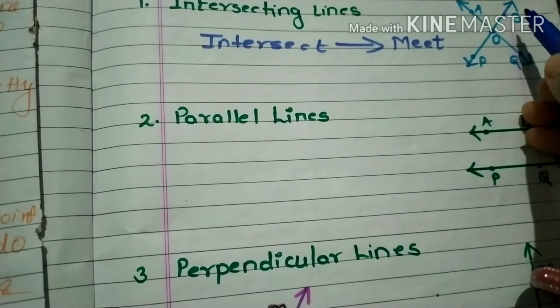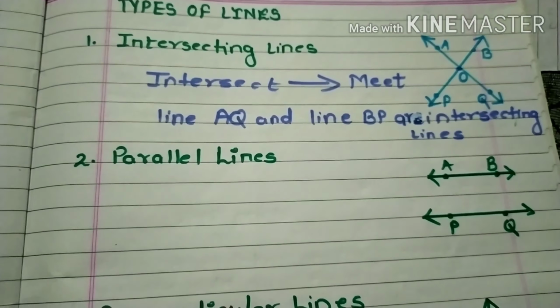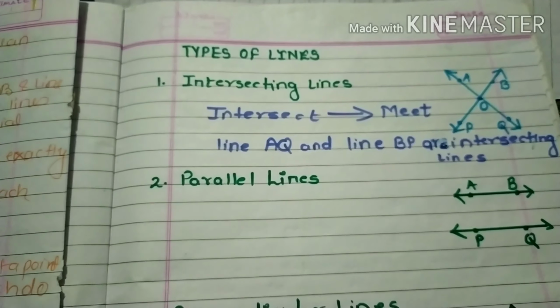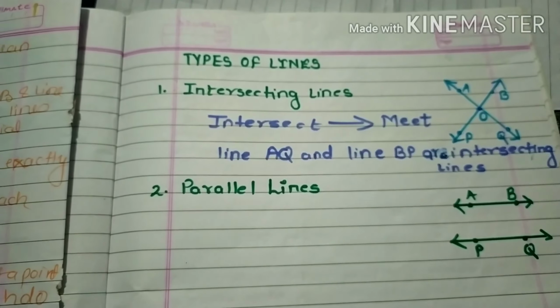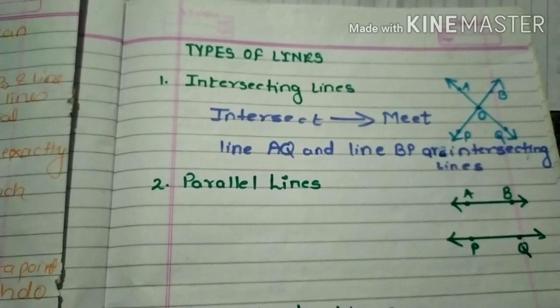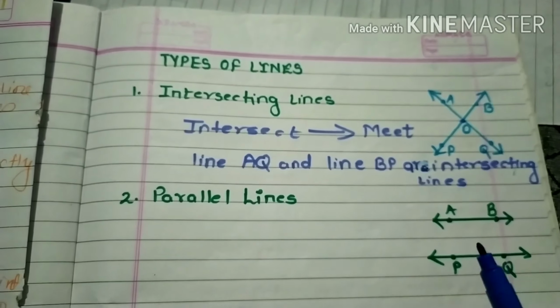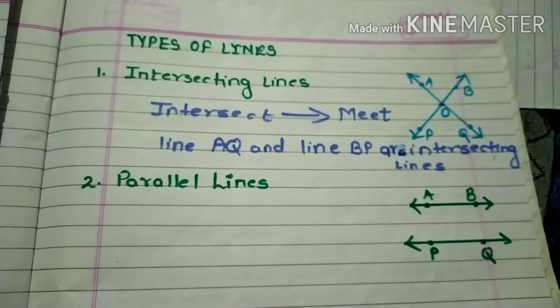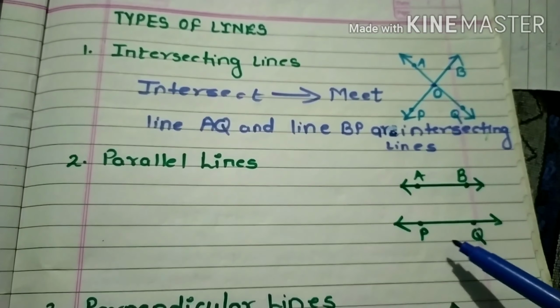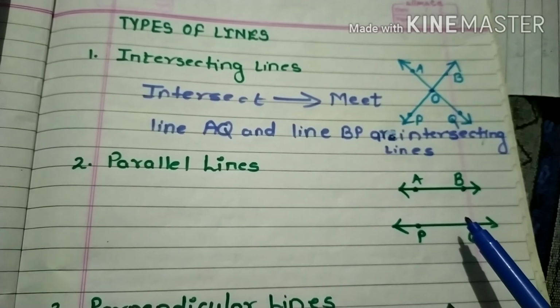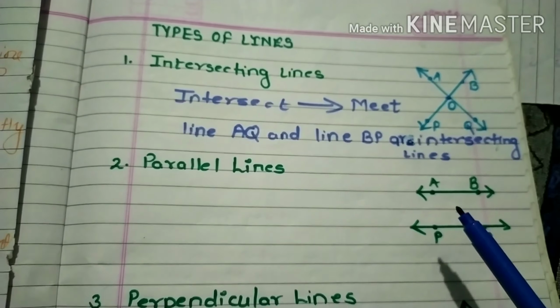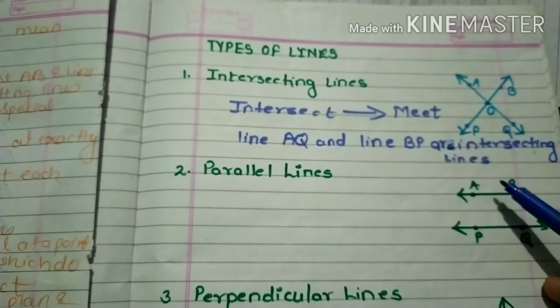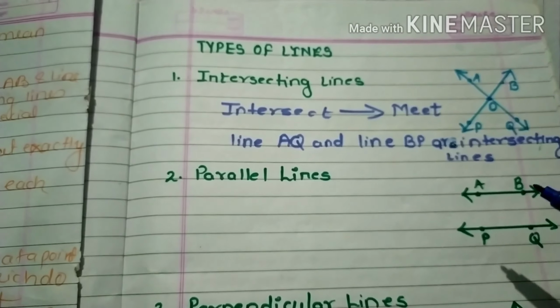Okay, so you can see here, look at the lines, line AB and line PQ given alongside. It is not enough to say that lines which do not intersect are parallel lines, so I just want to tell you more to define it exactly. AB and PQ are not intersecting, and also note that the distance between parallel lines remains the same always.